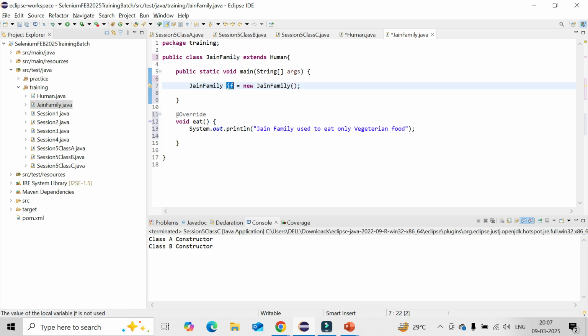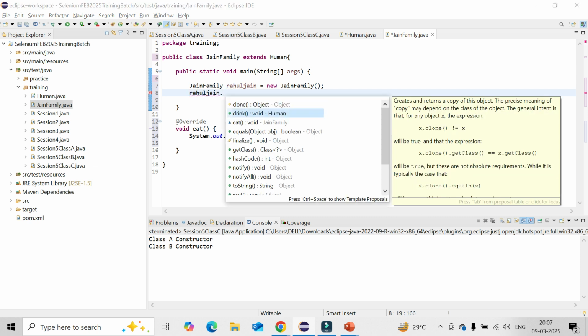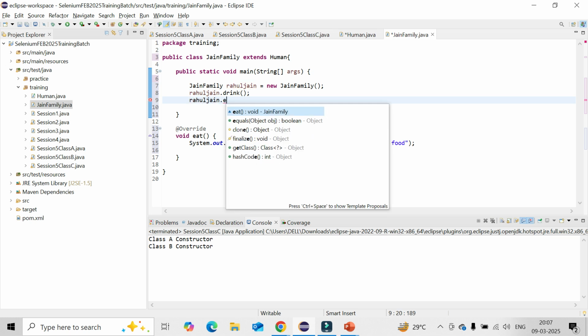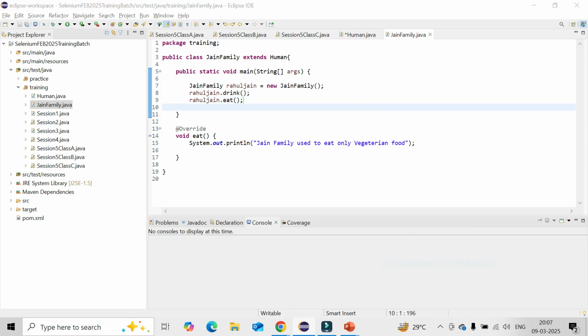So say here the Jain family member name is Rahul Jain. That is the way I can create a method, variables or object. Then I can call first the drink one, which is common, and then I can call the eat, which I have implemented here in the Jain family. Now if I execute, I can do it.